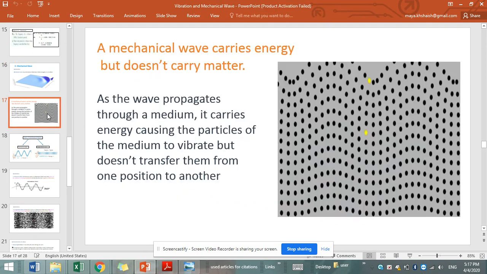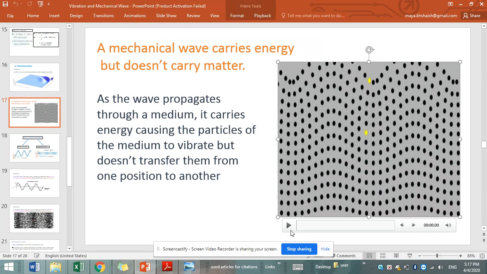A mechanical wave carries energy but doesn't carry matter. As the wave propagates through a medium, it carries energy, causing the particles of the medium to vibrate, but doesn't transfer them from one position to another. Here we are showing the particles of the medium through which the wave propagates. The black dots represent particles of the medium.